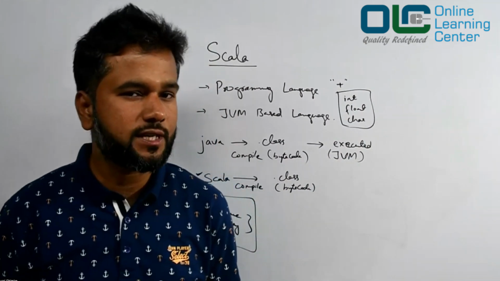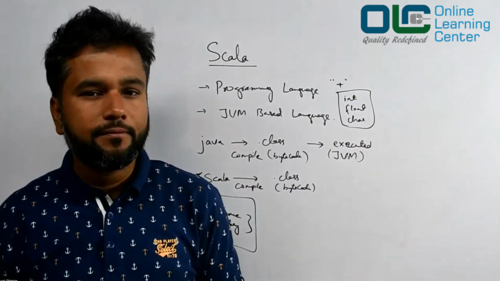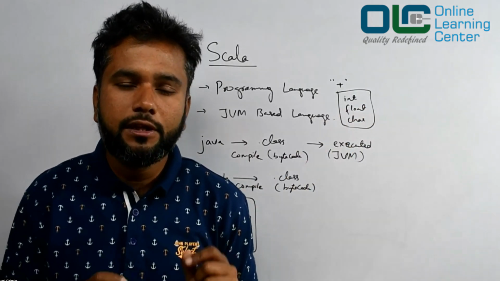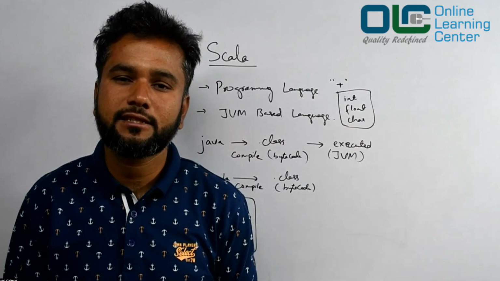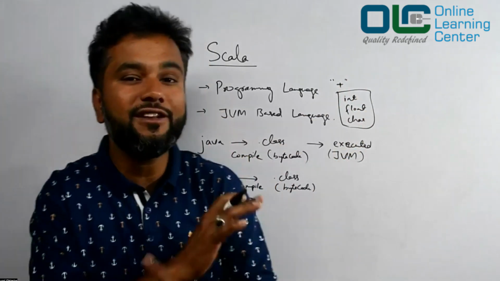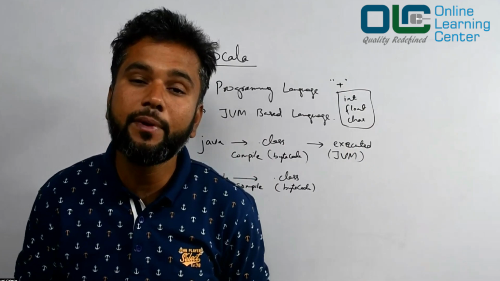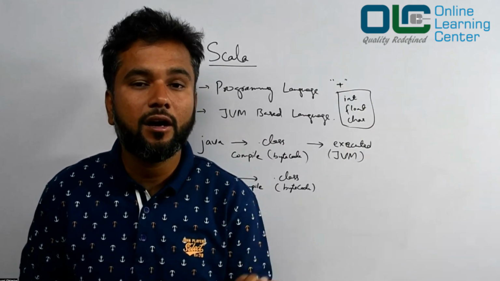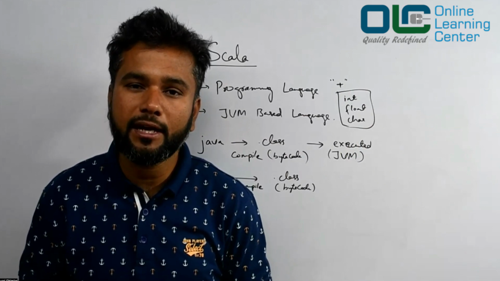Whereas in Scala, int or float or char, whatever you have, they are all classes. Plus is not an operator, but a method. Everything is classes, objects and methods in Scala, which makes it a pure object-oriented programming language.